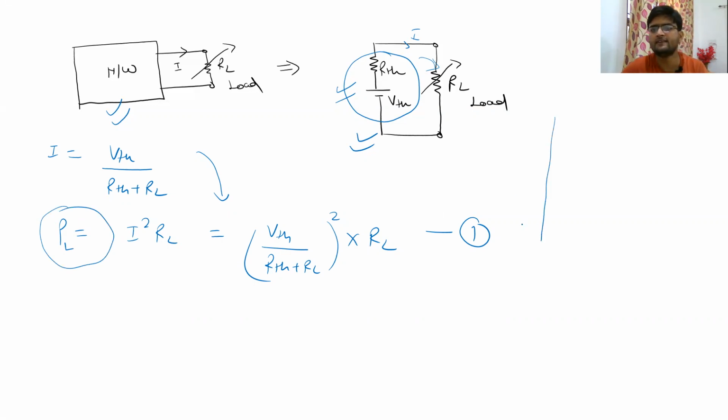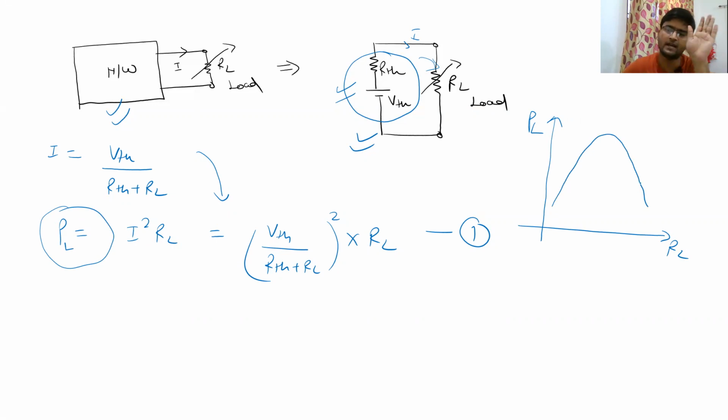So what happens is when you draw a curve between RL and PL, you will see that obviously when RL is 0, there will be no voltage drop across it and there is going to be zero power. So there will be a curve like this between RL and PL. And in the case when RL is very high, there will be no current inside it and definitely the power inside RL is going to be zero. So there is a particular point, and that point we have to calculate: the value of RL for which the power dissipated in this particular RL is maximum. Let us call it Pmax, right?